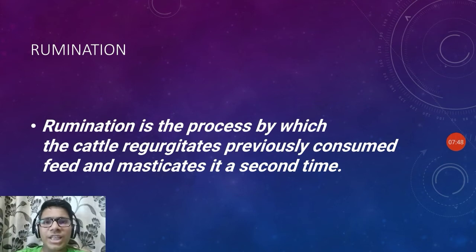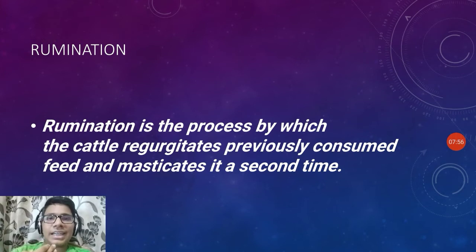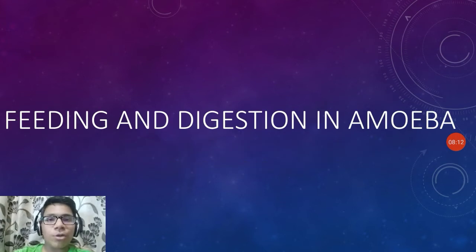Rumination. Rumination is the process by which the cattle regurgitates previously consumed feed and masticates it a second time. The cud, which was stored inside the rumen chamber, comes back into the cow's mouth and is chewed again for further digestion. This process is known as rumination.